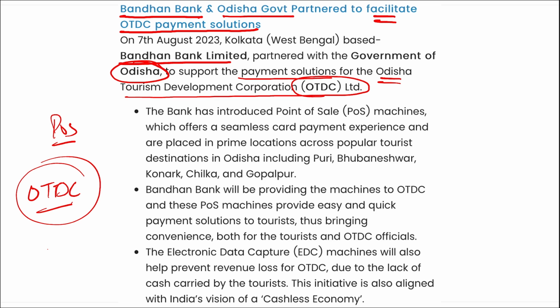Next thing, remember Bandhan Bank Limited was incorporated in the year 2014, and in 2015 it became the first ever microfinance institution to become a universal bank of India. Correct? So it is Bandhan Bank that is tied up with the Odisha government to facilitate OTDC payment solutions.